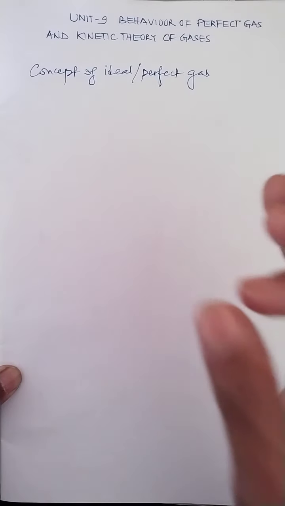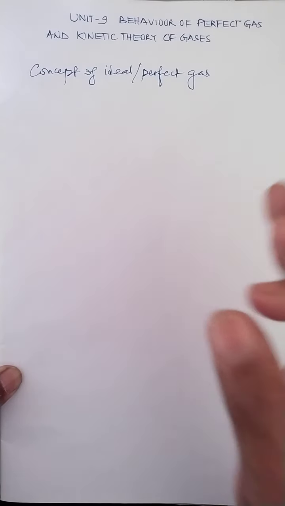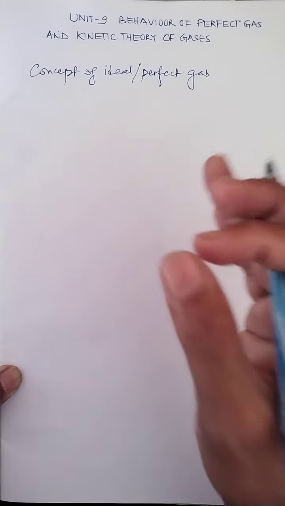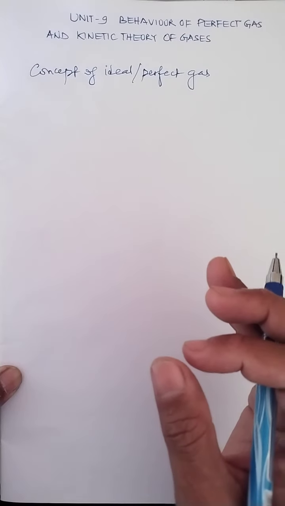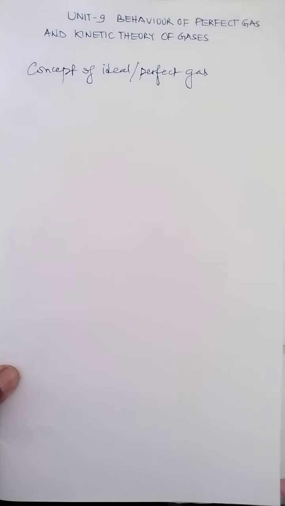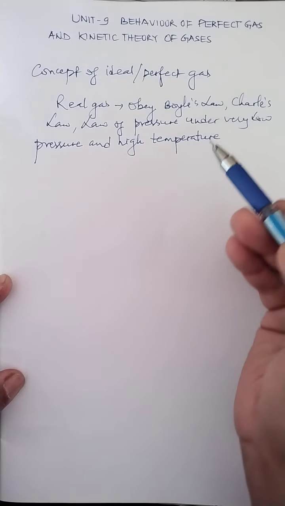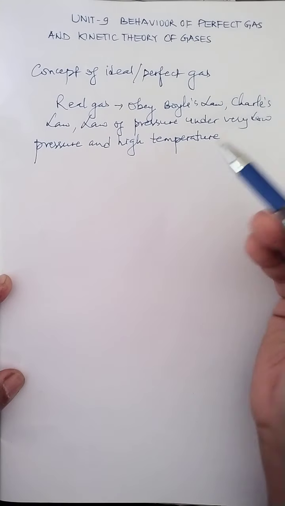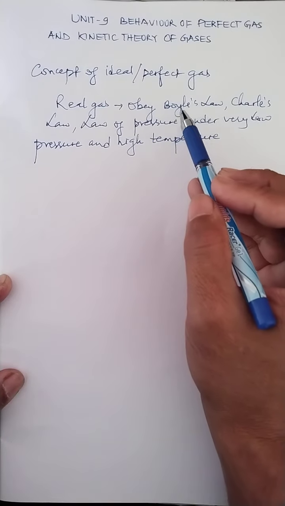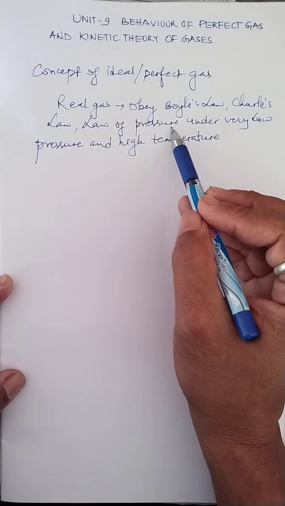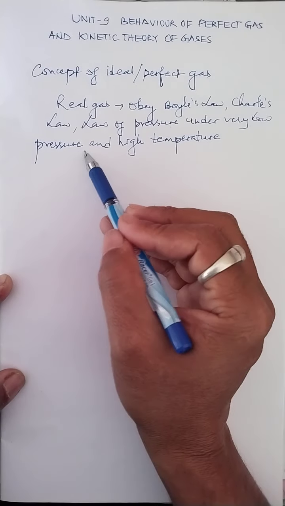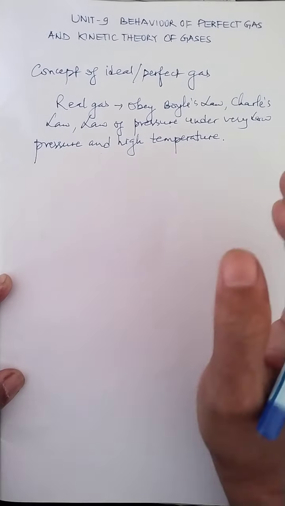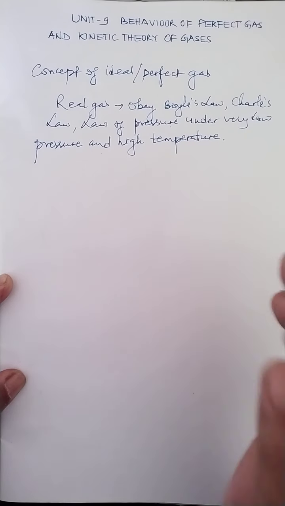The gases which do not strictly obey Boyle's law, Charles' law, and the law of pressure under all conditions of temperature and pressure are usually called real gases. It doesn't mean that they don't obey the laws. Real gases obey Boyle's law, Charles' law, and the law of pressure under very low pressure and very high temperature, but not at all conditions of temperature and pressure.